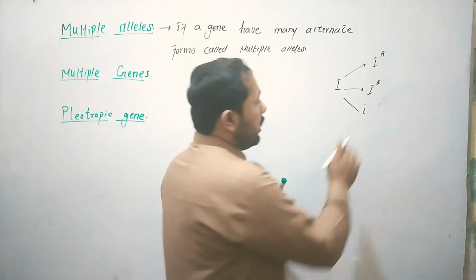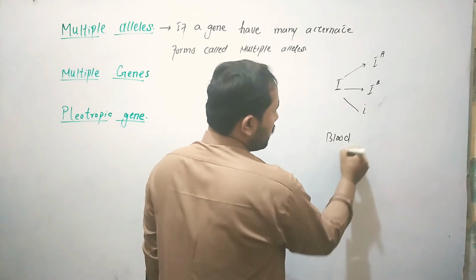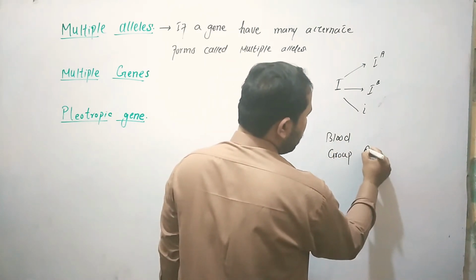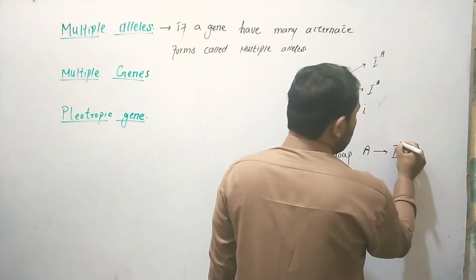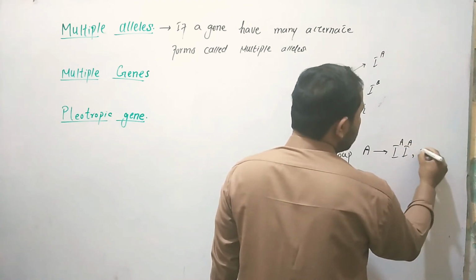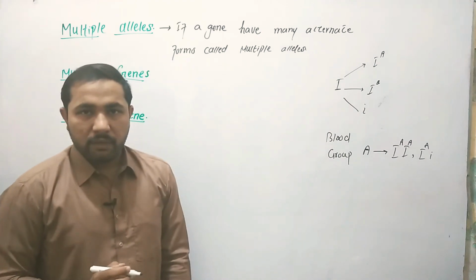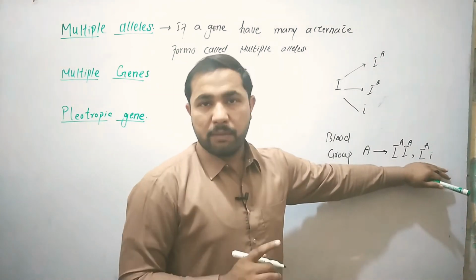For example, if an individual has blood group A, it will have only two genes. Both are dominant, or one is dominant and the other is recessive. This may be the genotype of an individual, and this may be the genotype of an individual.